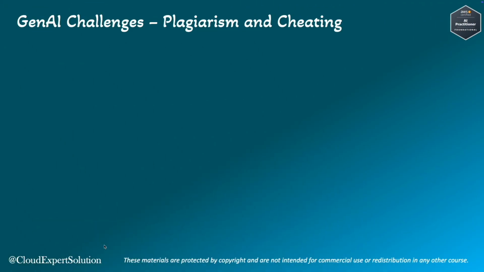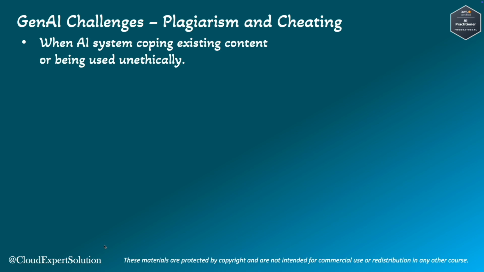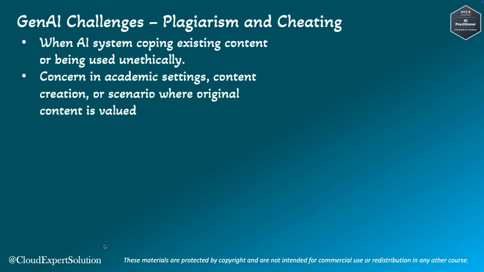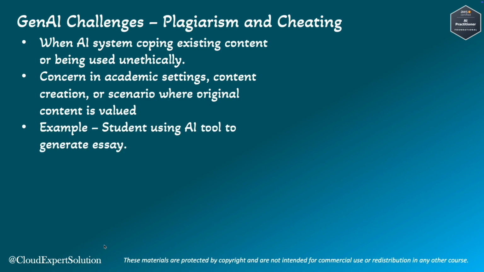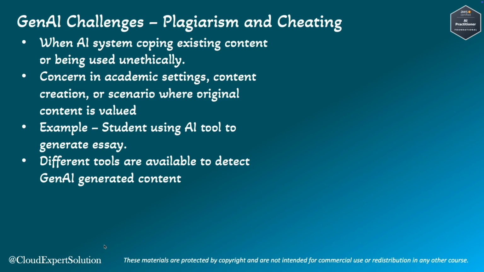Plagiarism and cheating involves the AI system copying existing content or content being used unethically. This is a concern in academic settings, content creation, and any scenario where originality is valued. As an example, a student using an AI tool to generate an essay might end up submitting content that is copied from an existing source, which is violating academic integrity policies. Nowadays, we have different tools that are available to detect if content is generated by Gen AI or not.